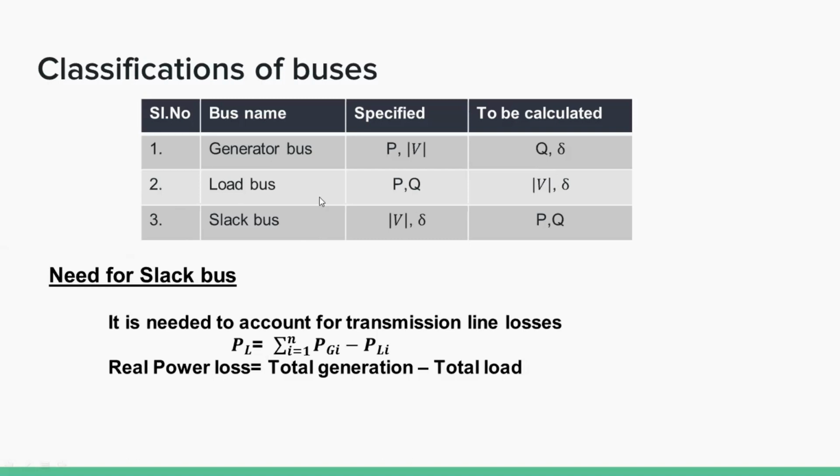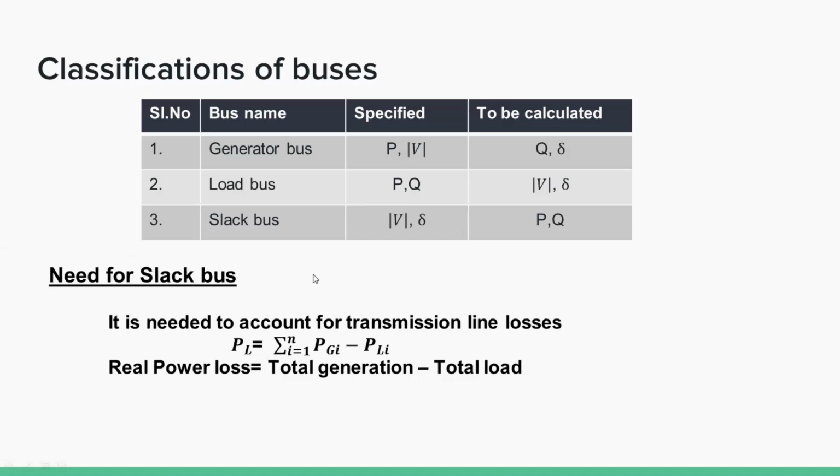Then what is the slack bus, swing bus, or reference bus? In a power system, only one bus is the slack bus. We take one of the generator buses as the slack bus. The entire power system has one slack bus. In the slack bus, the magnitude of voltage and the phase angle of voltage are specified. The real power injected and reactive power injected are to be calculated.